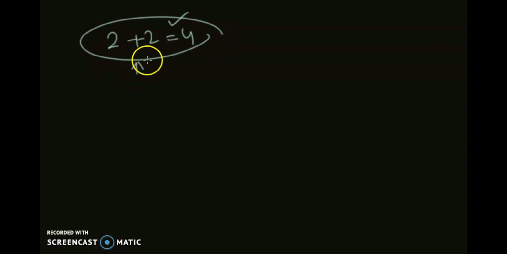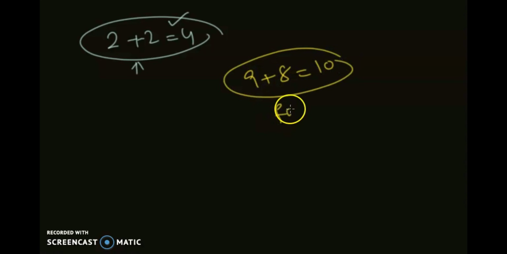But if someone says that 2 plus 2 is 4, this is a proposition, because we can talk about whether it is true or false. So it is true. Similarly, if someone says that 9 plus 8 is equal to 10, this is also a proposition, which is a false proposition. The previous one is a true proposition. So such mathematical sentences are also either true or false, so these are also propositions.